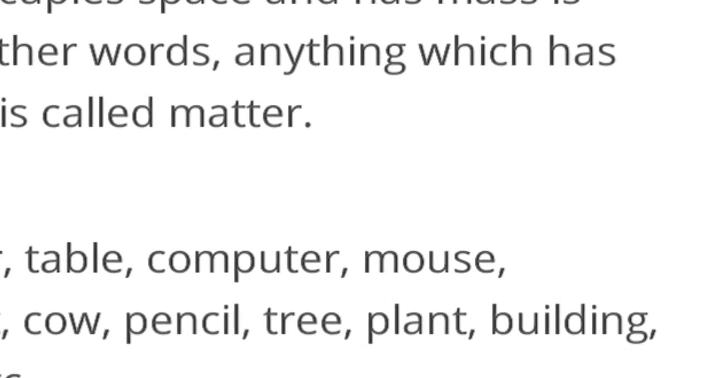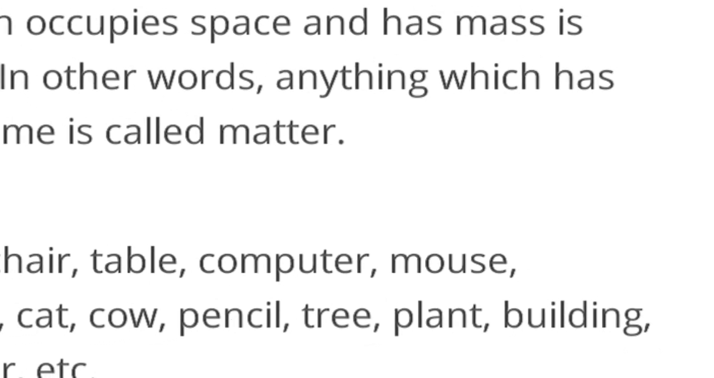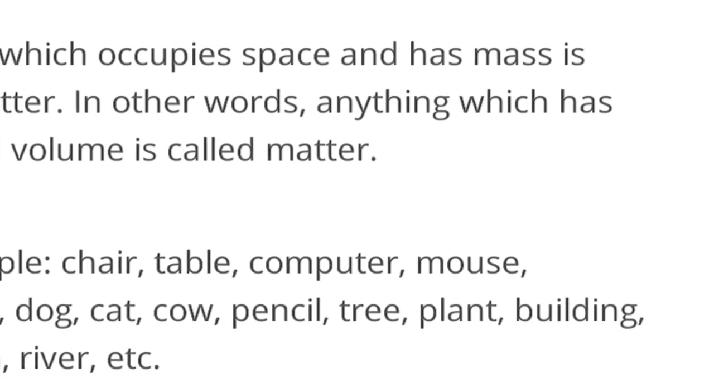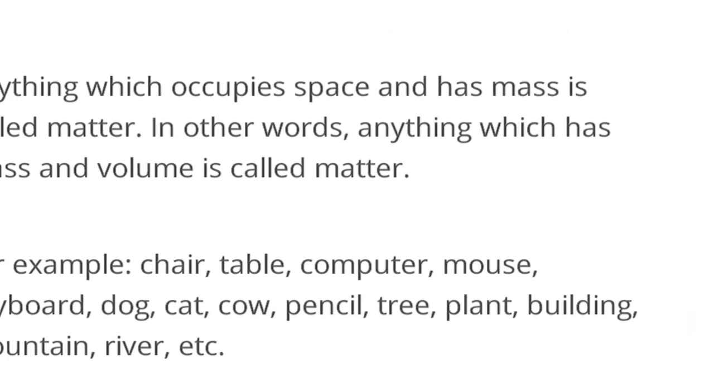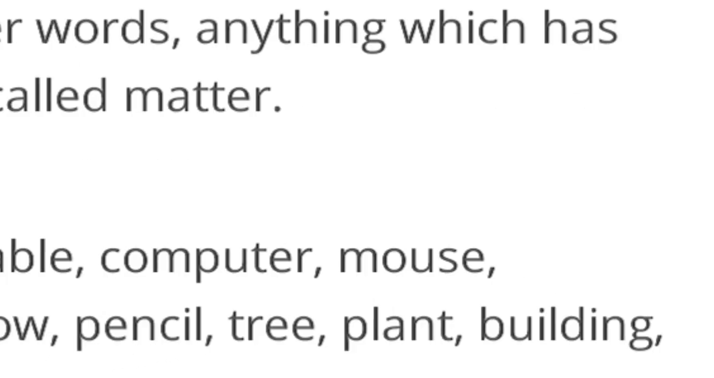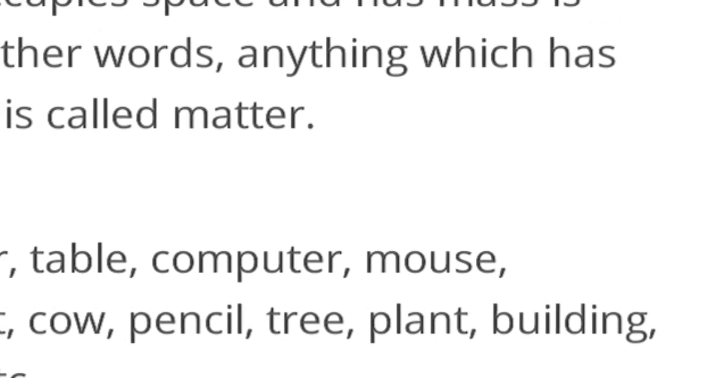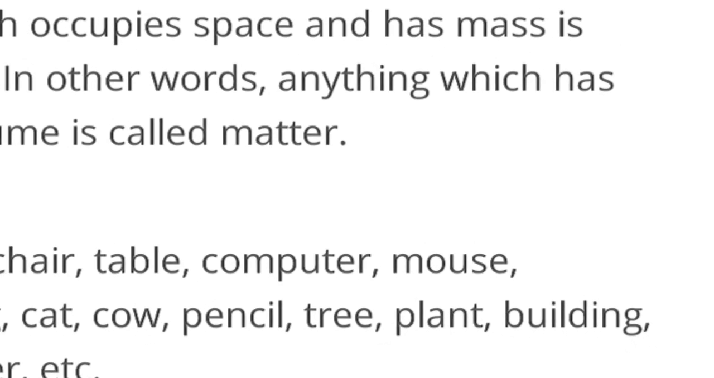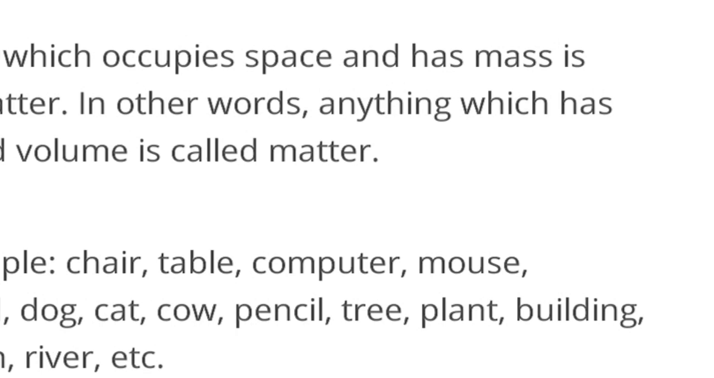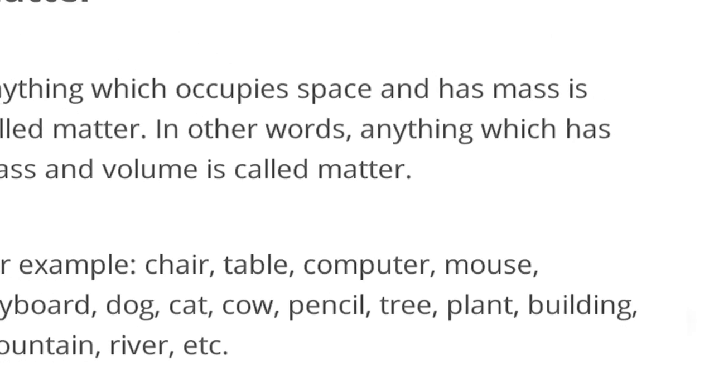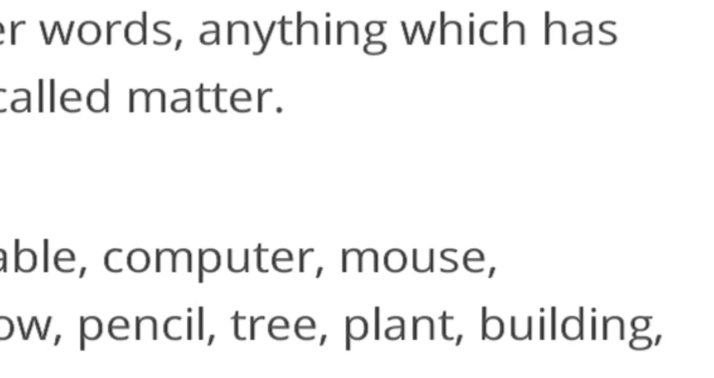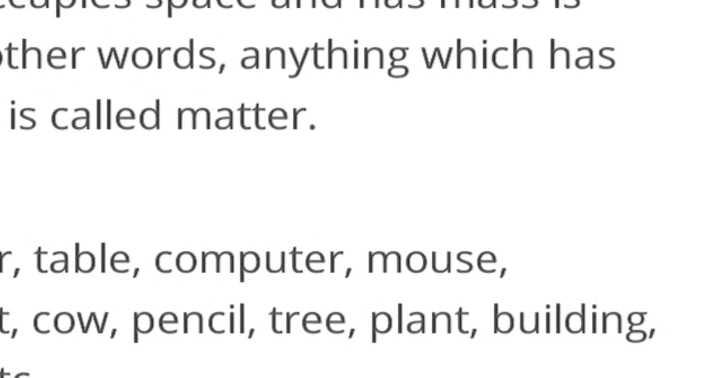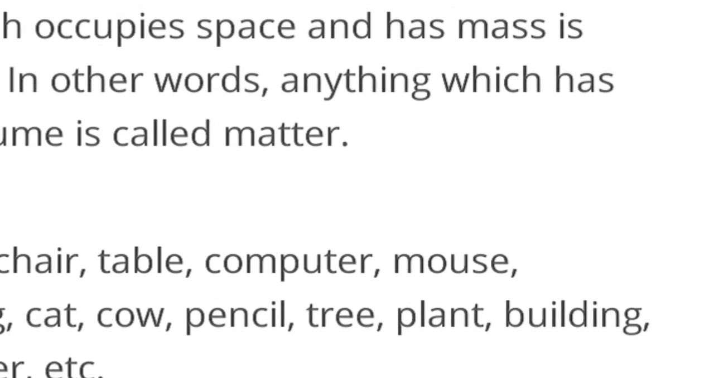What is matter? Matter is an object which occupies space and has mass. We can say that which has mass and volume is called matter. Here I have given examples: chair, table, computer, keyboard, dog, cat, cow, plant, tree, building. These are known as matter.